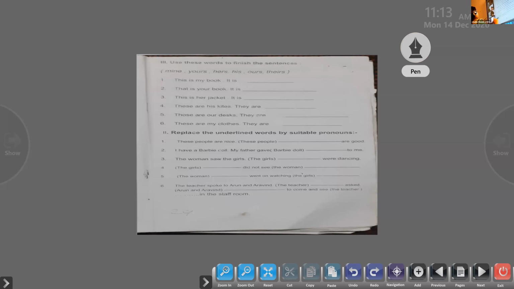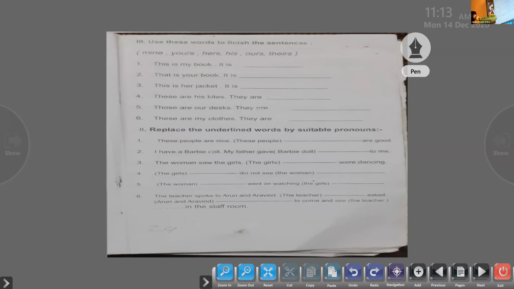Let's do that now. Adnan, Wahab, come on. Do the first one for me. It's my book. It is mine. Very good. It is mine. Okay, Rissa, come on, do the next one for me. That is your book. It is yours. Very good. It is yours. So all these are possessive pronouns. Okay, children. Now, Muhammad Imran Ali, come on, do the next one. Come on.